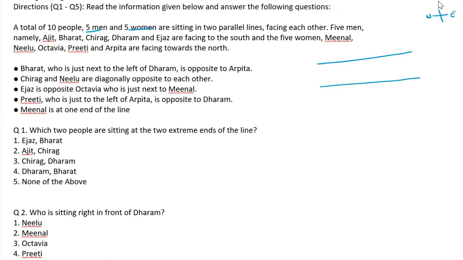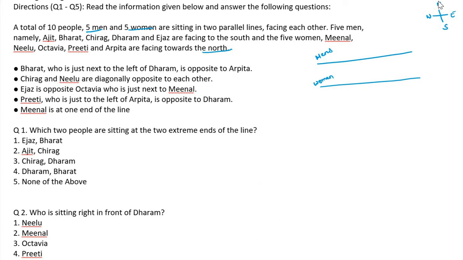East, west, north, south. The 5 men are facing south. These are the men. And the women are facing towards north. These are the women sitting here.